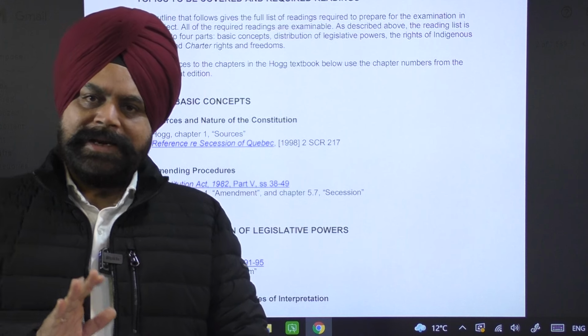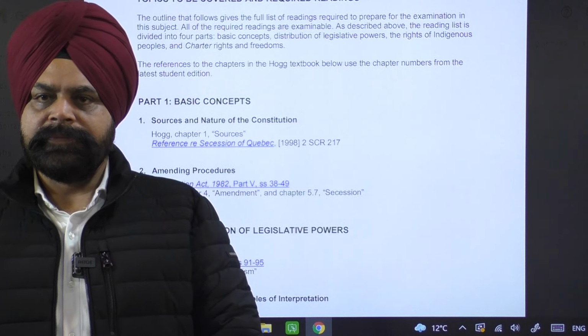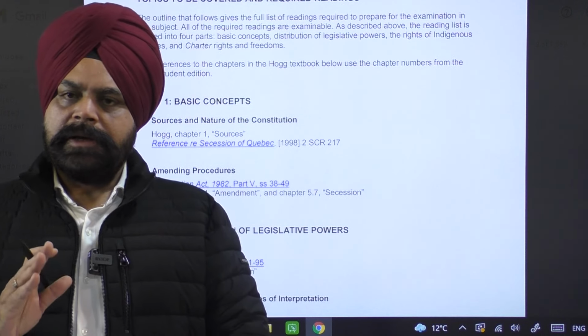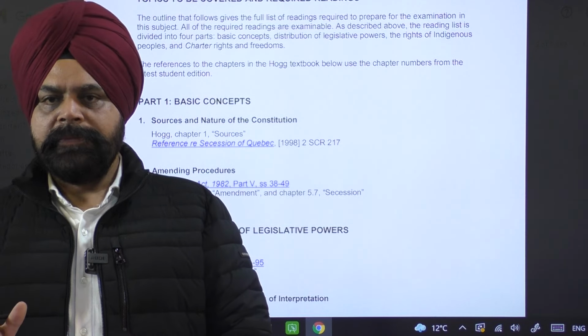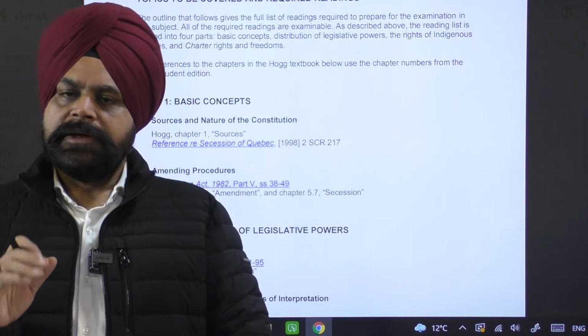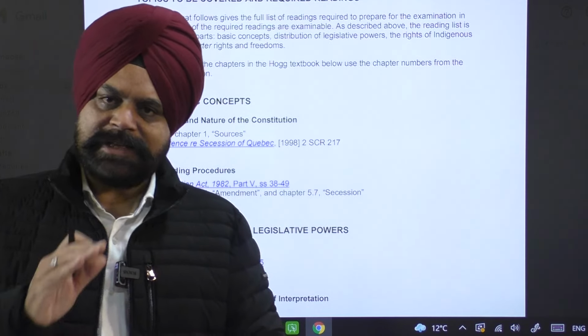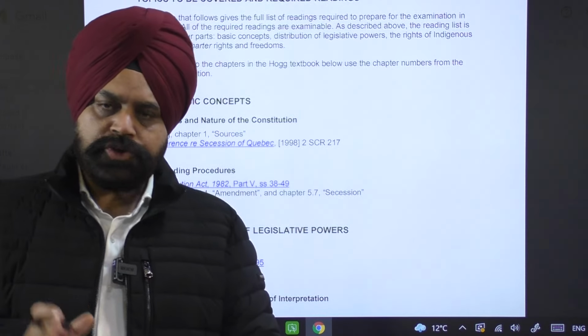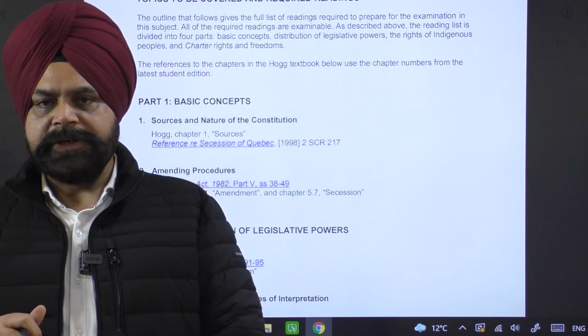Then under the 1867 Act, a provision has also been made that the other provinces of Canada may join the Federation.